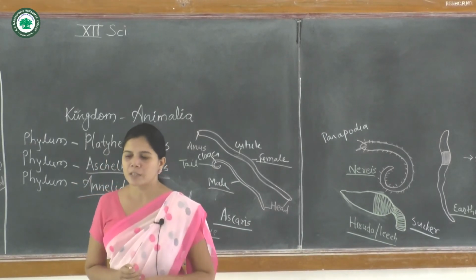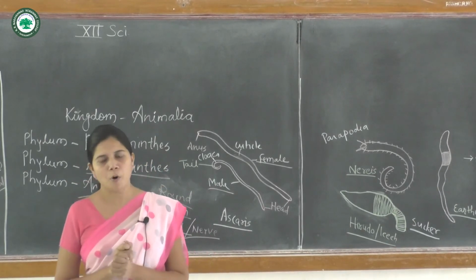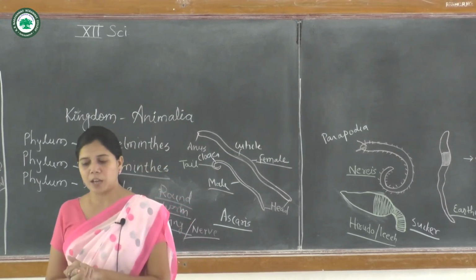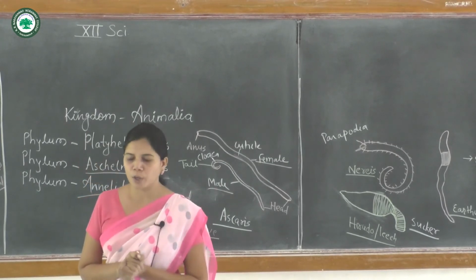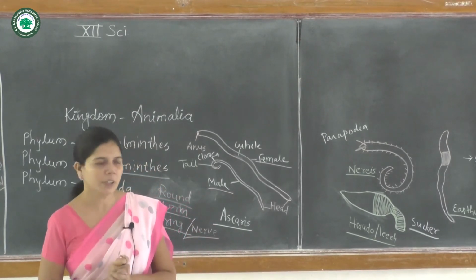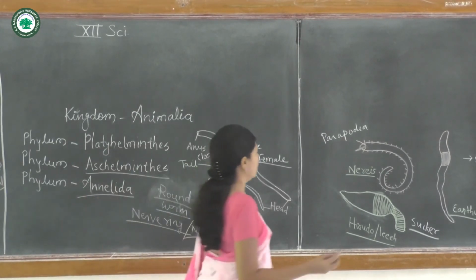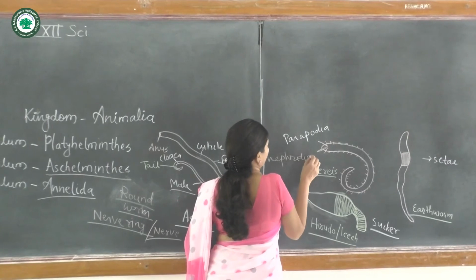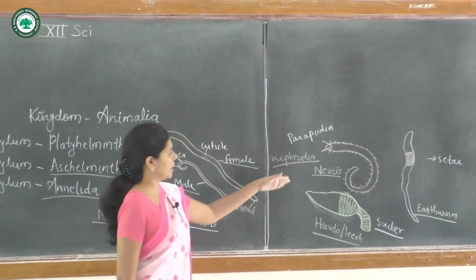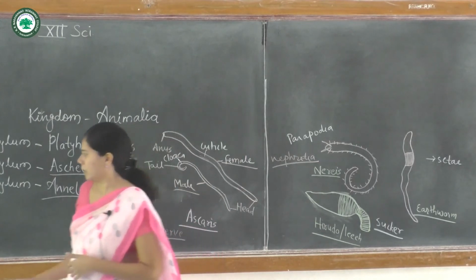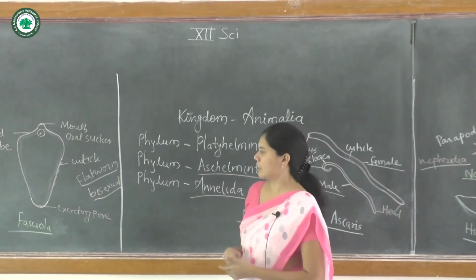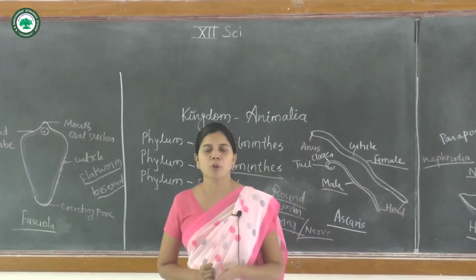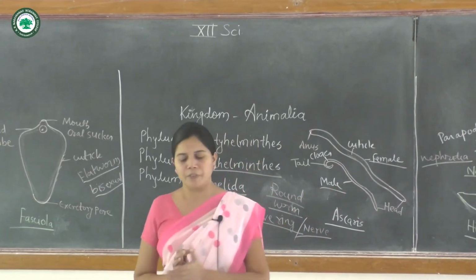Again, the exchange of gases takes place through the body wall, and the circulatory system is closed type. The excretion and osmoregulation are carried out with the help of nephridia. We know that in the Platyhelminthes the excretion or osmoregulation is carried out by the protonephridia, and here by the nephridia.